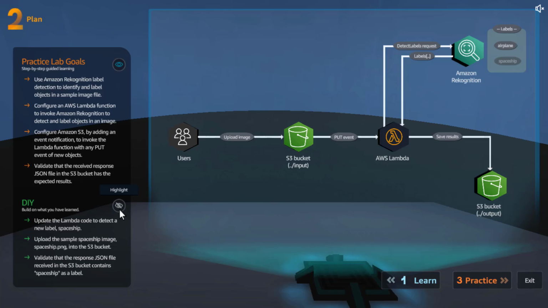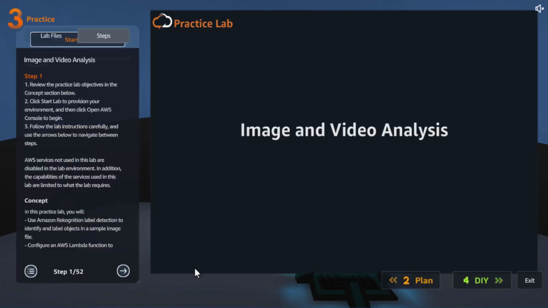And then the second part is DIY, wherein they will ask us to do this, but they won't tell us how to do it. So we will do it on our own. So what are we going to do as part of DIY? We will update the Lambda code to detect a new label, spaceship, and then we will upload the sample spaceship image to S3, which will trigger this and which will label it. Then we will validate the response JSON file received in this bucket. So let's go ahead and start our practice.